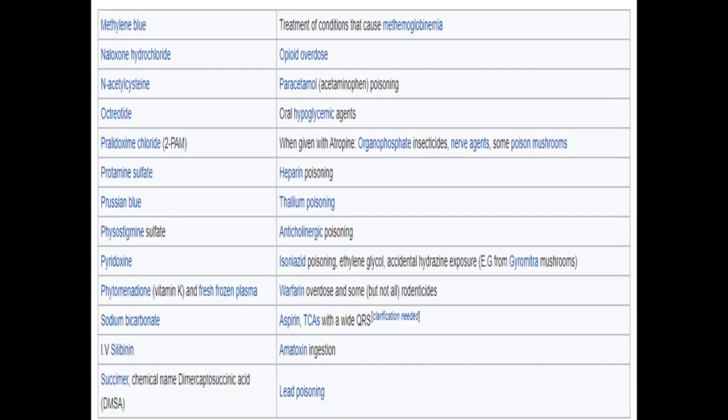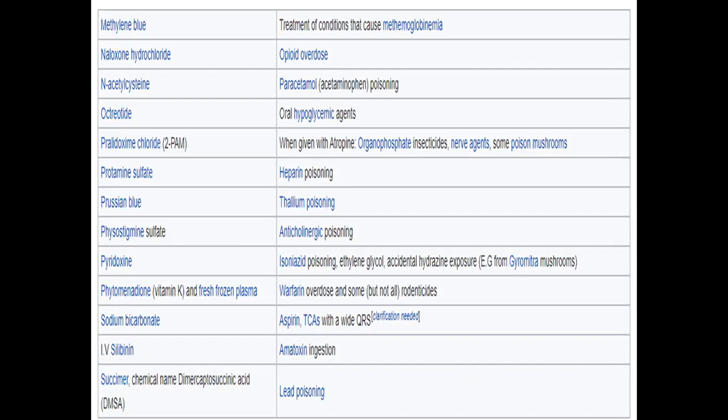Then we come to protamine sulfate. This is given in heparin poisoning. Vitamin K, that is phytomenadione, and fresh frozen plasma are given in warfarin overdose and some rodenticides. Protamine sulfate in heparin poisoning, phytomenadione, that is vitamin K, is given in warfarin overdosage.